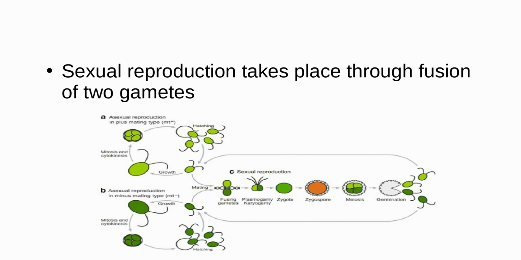When we talk about sexual reproduction, it takes place through the fusion of two gametes. In this picture, you can see a male gamete and a female gamete, which will fuse to form a zygote, and the zygote will develop into a zygospore. And after meiosis, this will germinate into new algae.